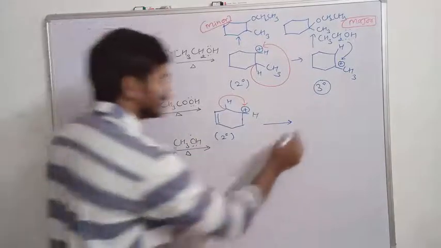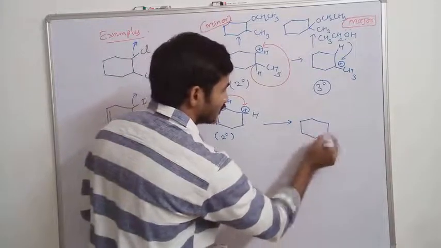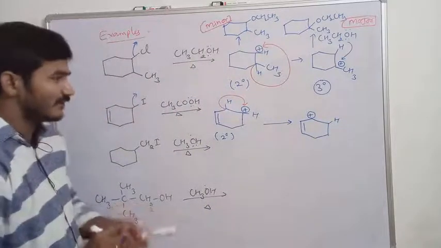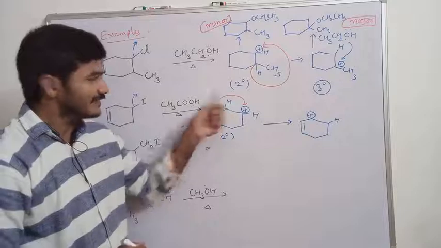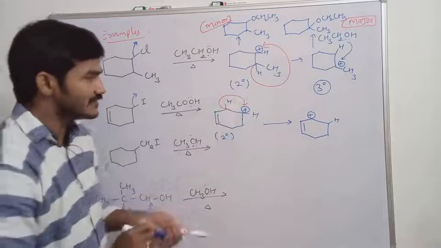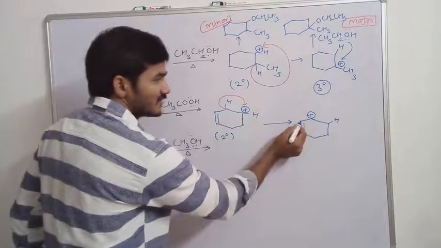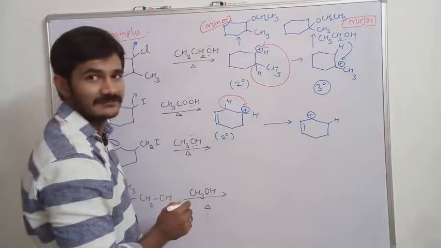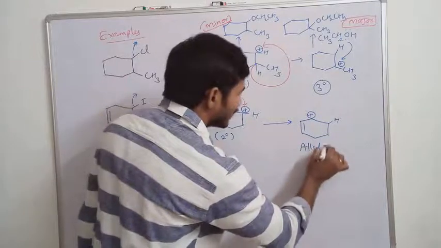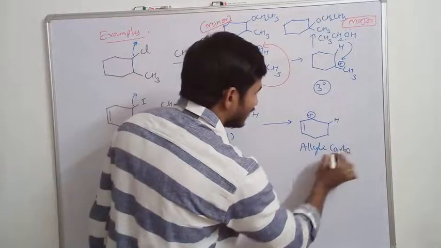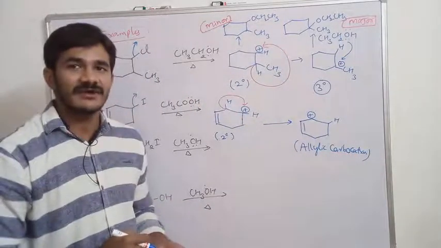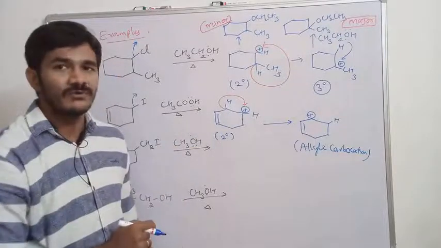Then what do we get as the intermediate? Here we get positive charge, and here we get hydrogen. Now can you tell me which type of carbocation it is? Why did I do rearrangement in this case? This was a secondary carbocation. After rearrangement, the carbon adjacent to the double bond is called the allylic carbon. When it contains positive charge, it is called an allylic carbocation. Allylic carbocations are more stable due to resonance. They are resonance stabilized, so it is a more stable carbocation.